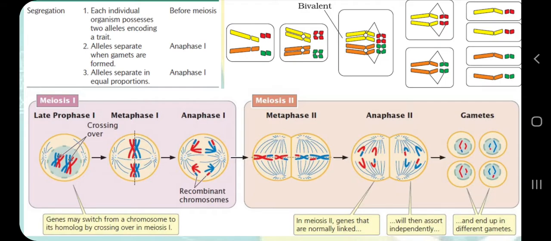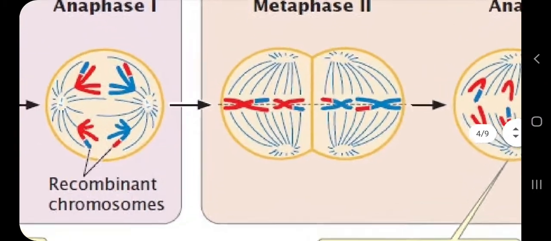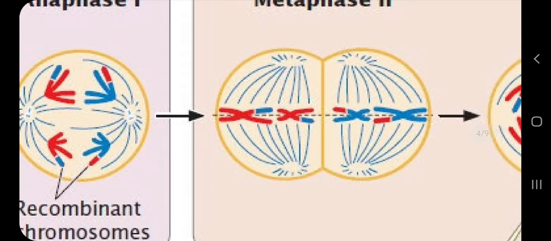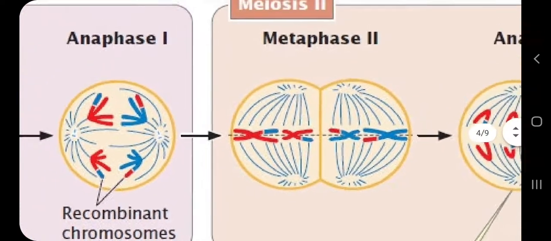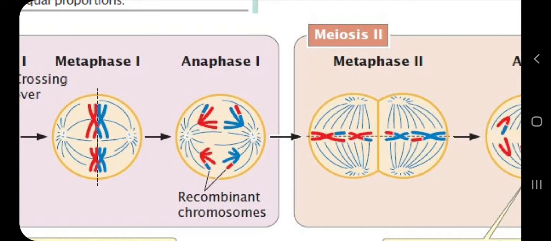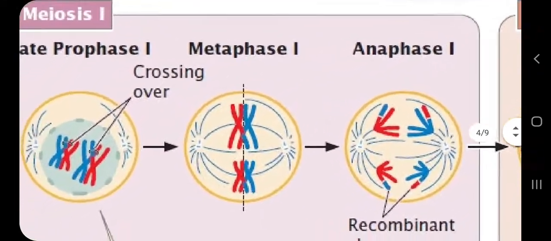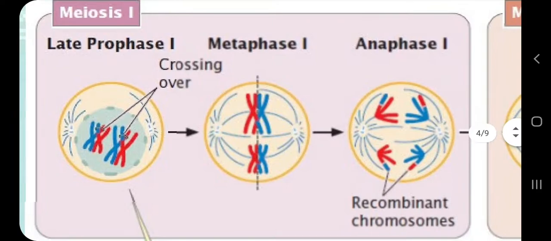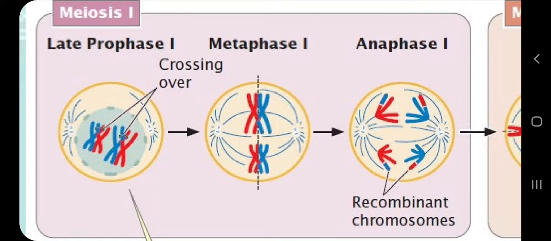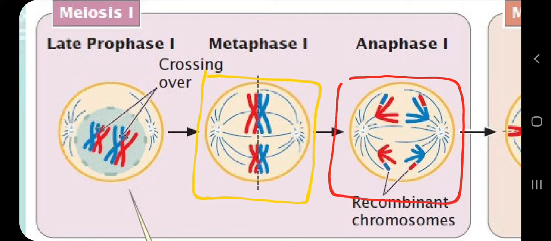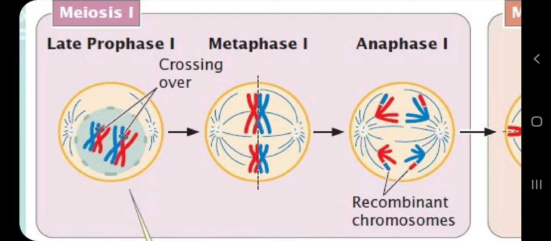So in meiosis you can see one more thing. This is not a topic of this video, but I am drawing your attention to it. See, here you can see these red chromosomes with some blue parts and blue chromosomes with some red parts. It means paternal chromosomes with maternal parts and maternal chromosomes with paternal parts. This happens here in metaphase 1, and this process is called crossing over. This is an assignment for you before my next video, that you learn about crossing over before watching my video. So this crossing over is very important when we discuss the process of linkage and crossing over.